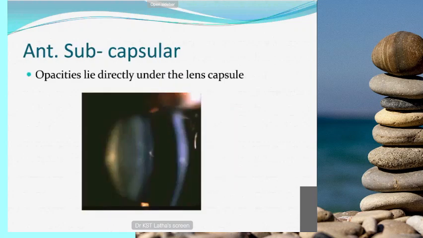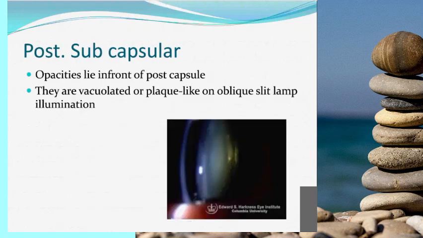So the next is anterior subcapsular cataract. Here the opacity is situated just behind the lens capsule. And posterior subcapsular, mostly the steroid-induced cataract, will come under this group. Here plaque-like opacities are formed in the posterior subcapsular area, mostly at the center. That's why in the early stages itself the patient will have difficulty, defective vision and glare, everything. So this type of cataract should be operated early.